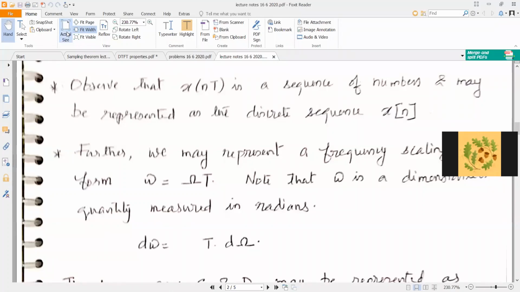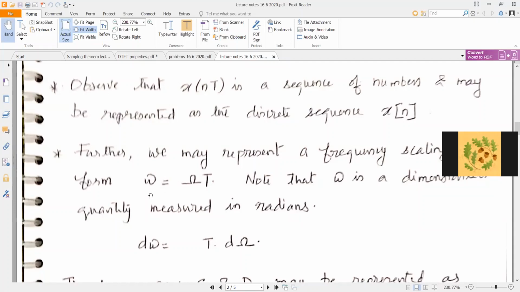Now, capital omega has the dimensions of radians per second. T has the dimension of seconds. So omega into T will be a dimensionless quantity, because second raised to minus 1 into second is dimensionless.